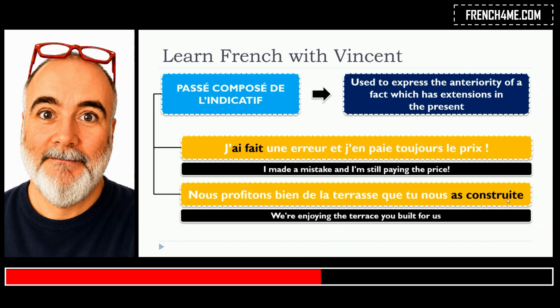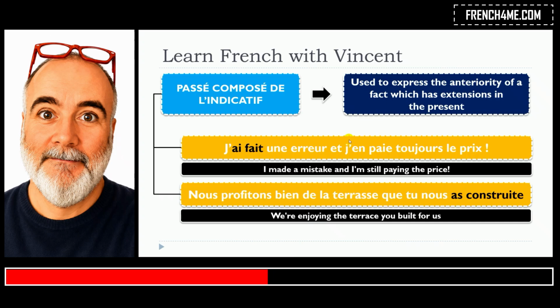Tu nous as construit la terrasse. So here it's the verb construire in the passé composé form. So, que tu nous as construite. So this is the first event, the anteriority, and the second event, so the extension in the present, it's nous profitons bien de la terrasse.